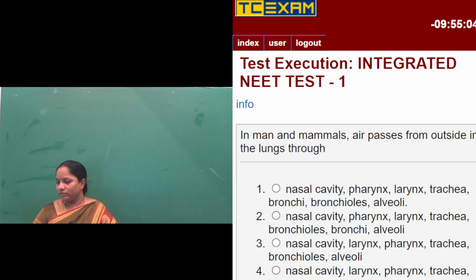The first option, nasal cavity, will be fine. As soon as the air is breathed in, it enters the nasal cavity, the nostrils. Then it enters the pharynx, then the larynx, then the trachea, the bronchi, and the bronchioles.